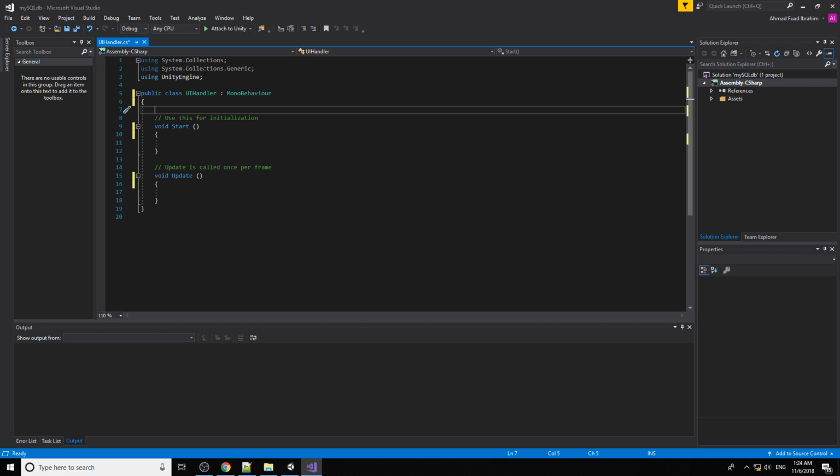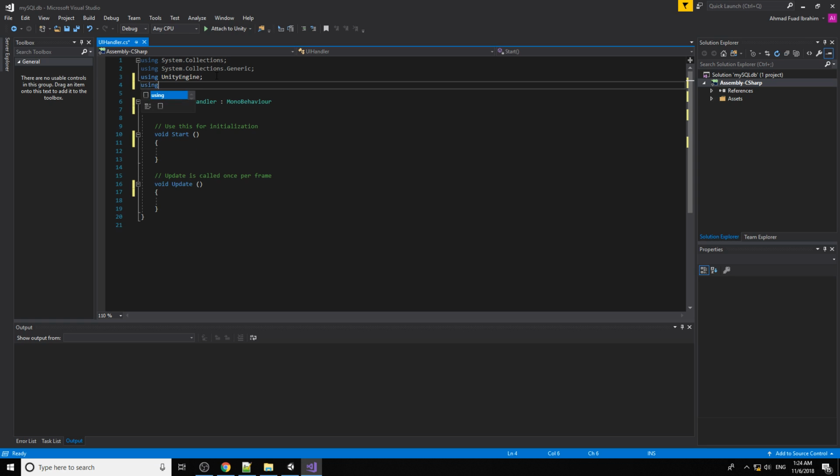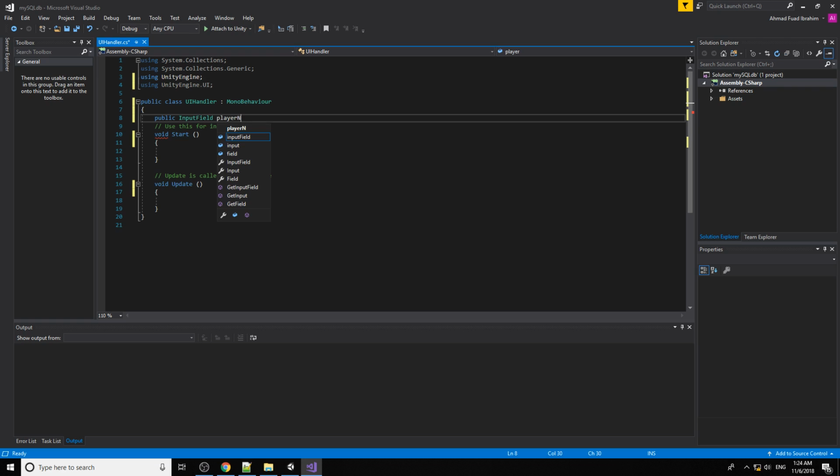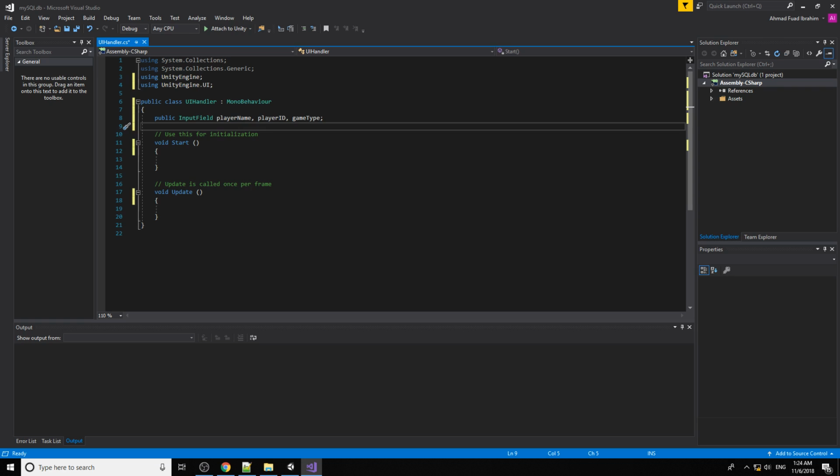Before using UI, we need to include the library first: UnityEngine.UI. Then we can declare the public input fields. We have three input fields: first is player name, then player ID, and then game type. Okay, then we have one button. So public Button, create player button.